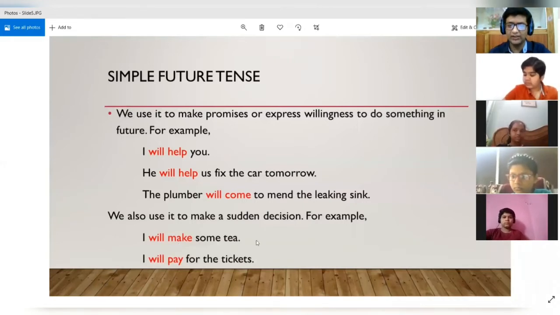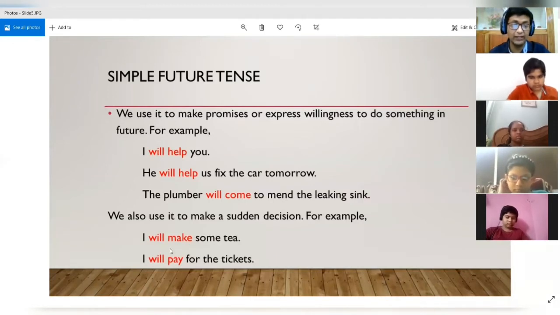So you are sitting with a group of people, all right, you are having a conversation, then all of a sudden you want to make some tea. You make up your mind. So you just say, I will make some tea. All right. So this is a sudden decision that you have taken on the spot.